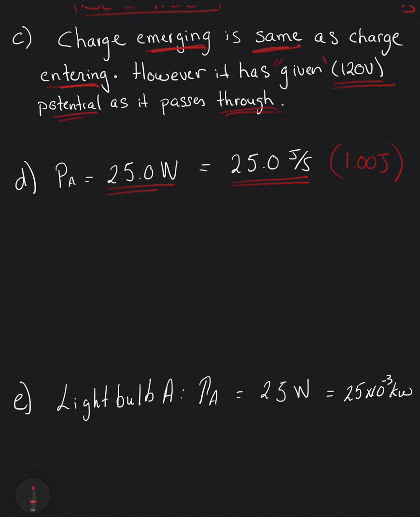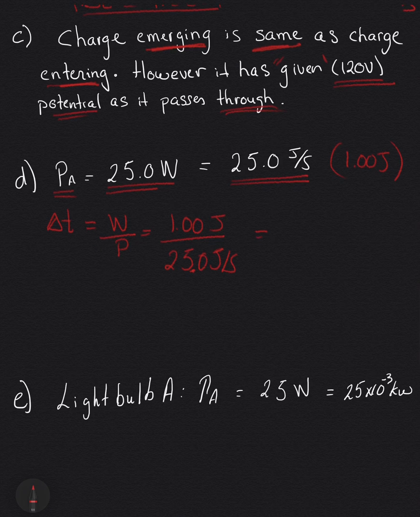So if I rearrange the units, using this unit, we wrote that power, which we have in watts, is equal to joules per second. So we can do that. Delta T is equal to the energy over the wattage P. Here we have 1.00 joules over 25.0 joules per second. So this is equal to 4.00 times 10 to the negative 2 seconds.